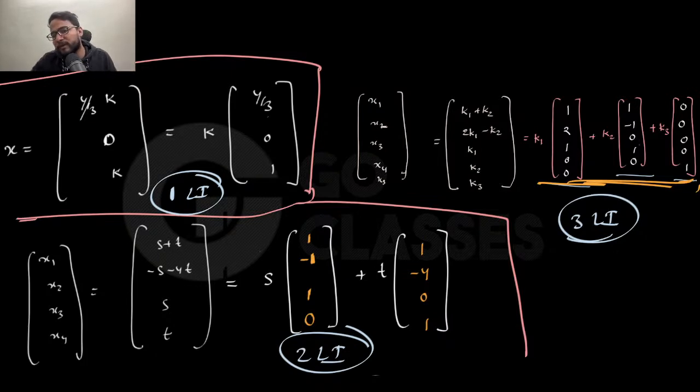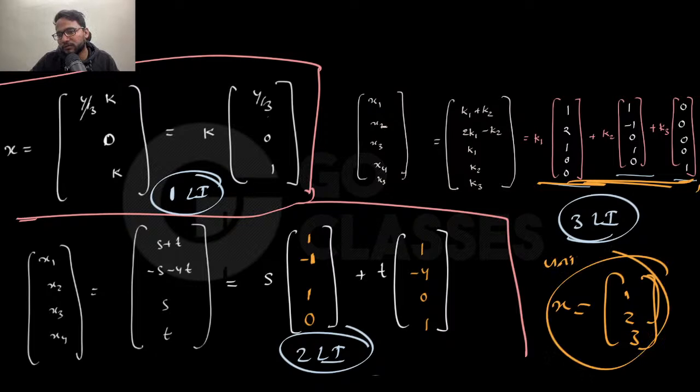If you have 2 free variables, you will be writing like this. If there are 3 free variables, you will be writing like this, right? If there is 1 free variable, you will be writing like this. If there is no free variable, then you will be writing just like this, 1 2 3. I mean, you will not have the parametric form. This is a unique solution, right?